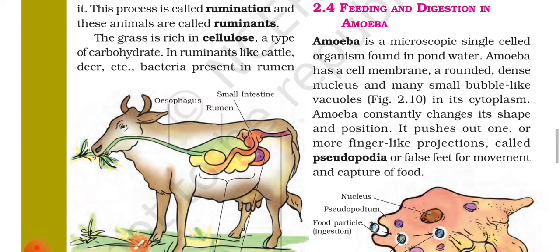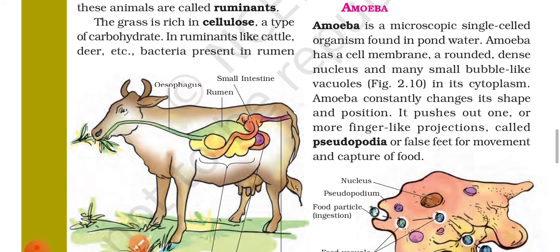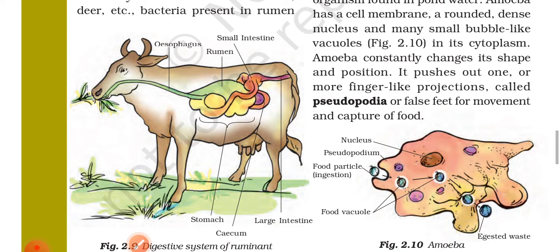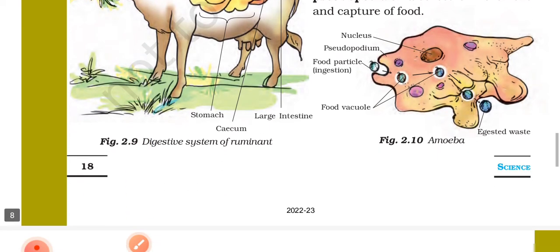Amoeba has a cell membrane, a rounded dense nucleus, and many small bubble-like vacuoles in its cytoplasm.